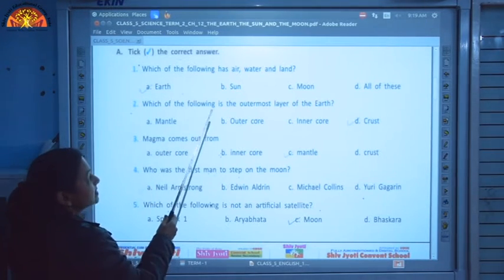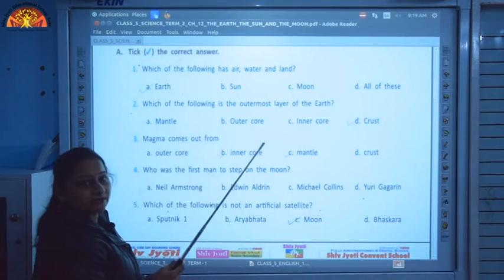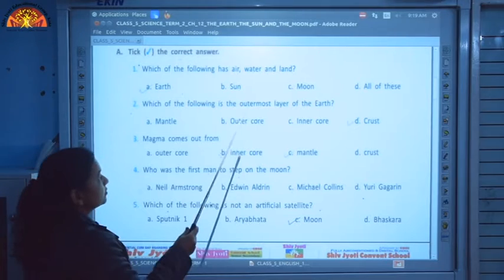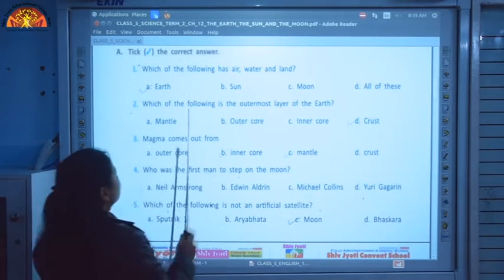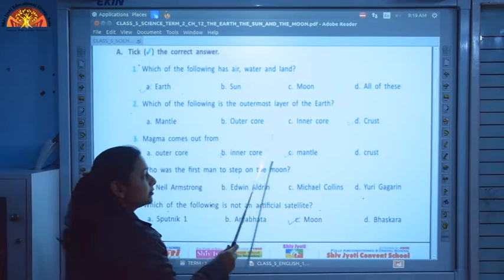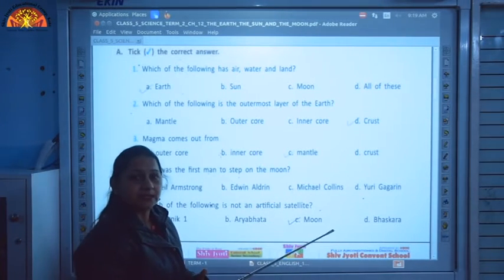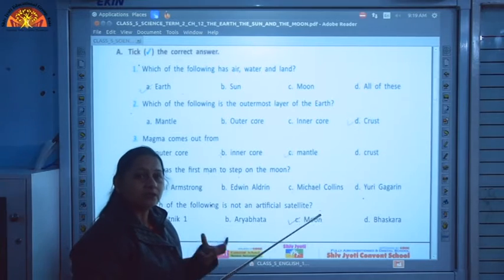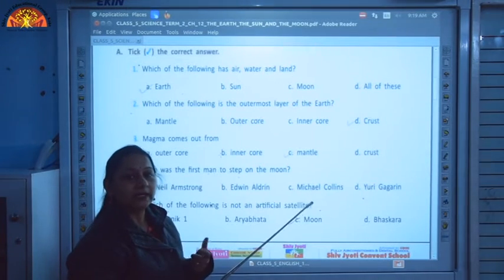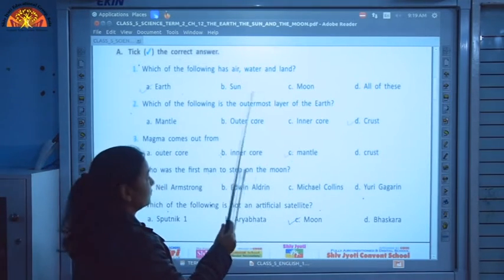Which of the following is the outermost layer of the earth? We have discussed the three layers of the earth: crust, mantle and then the core. So, the outermost one is the crust. Magma comes out from the outer core, inner core, mantle or crust. Yes children, when a volcano erupts, the hot molten lava which comes out of the earth's crust comes from the layer mantle. So, we are going to take the correct option C over here.